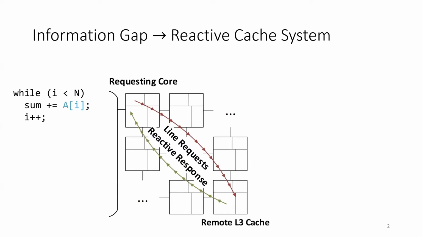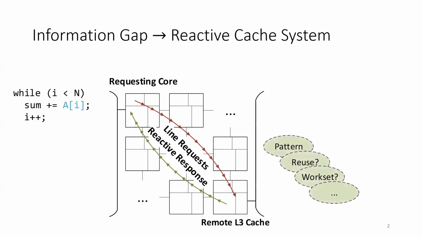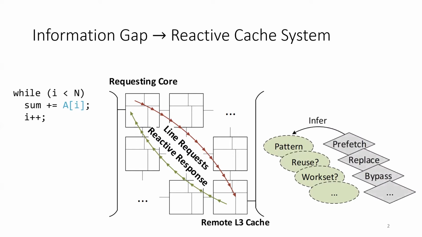A consistent challenge is that the cache is oblivious to the program behaviors such as the access pattern, reuse distance, etc. And over the last few decades, architects tackled these problems with microarchitecture-only innovations for prefetching, bypassing, replacement, and coherence. However, even for well-structured multi-threaded programs, such a reactive cache system is far from optimal.